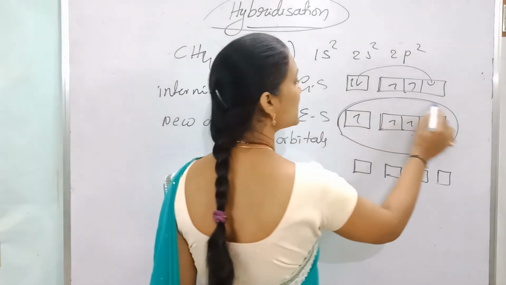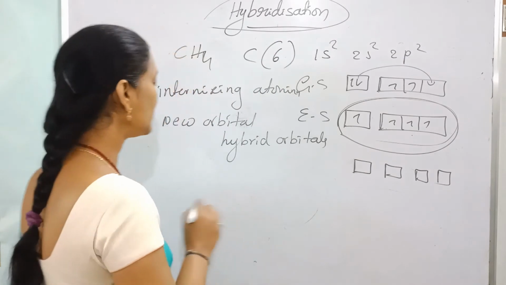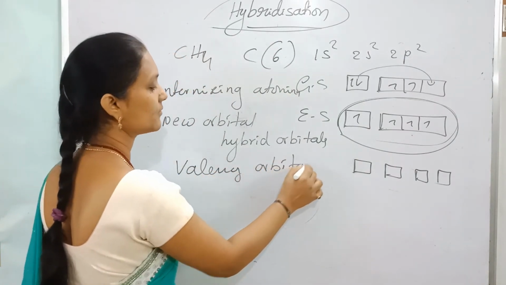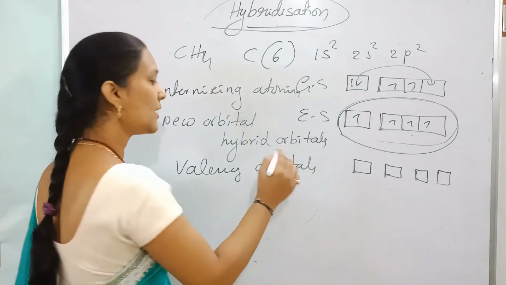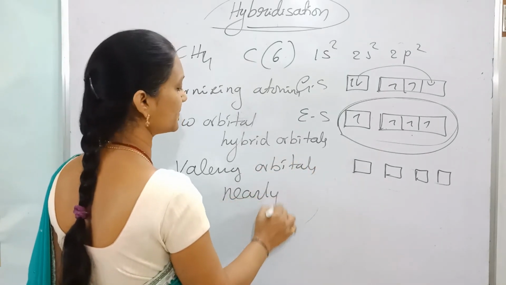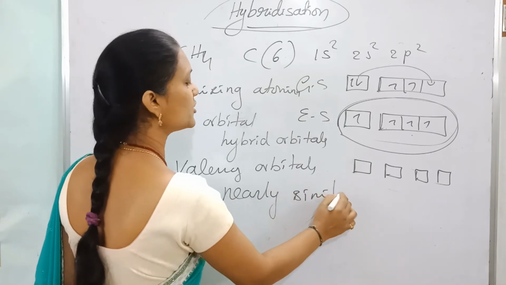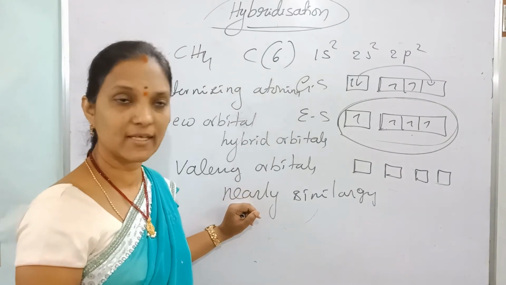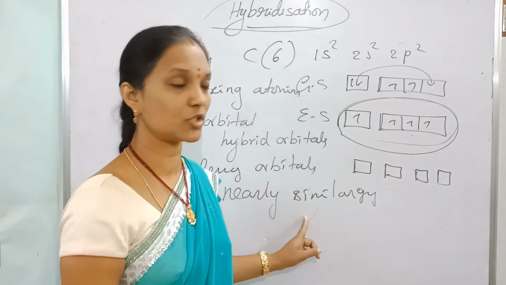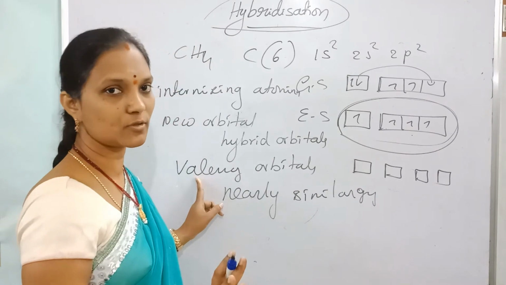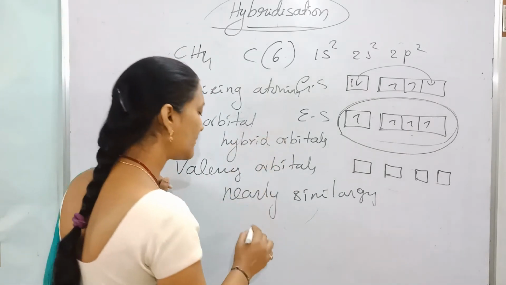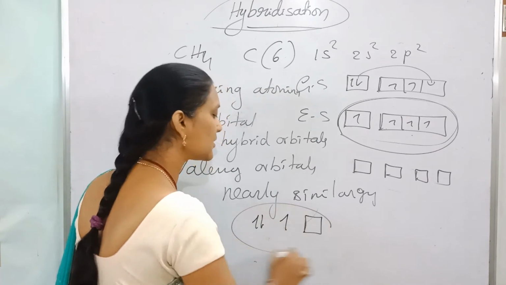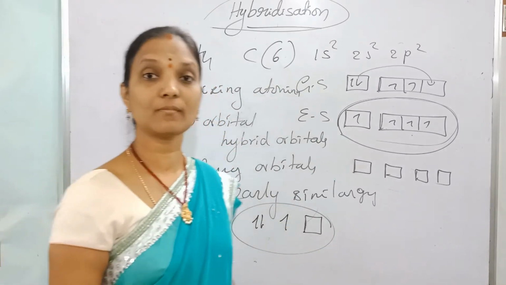Which type of orbitals are involved in this hybridization? Only valence orbitals are involved in hybridization, and orbitals with nearly similar energy. Orbitals with paired electrons, unpaired electrons, or even vacant orbitals are also involved in hybridization.